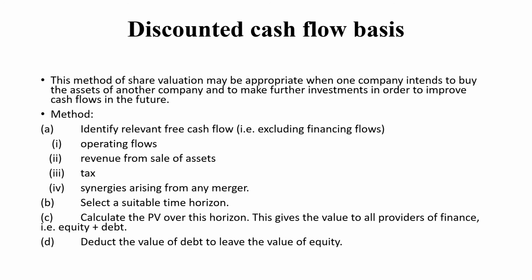Then calculate the present value over this horizon. This gives the value to all providers of finance, for example debt or equity, that is, the people who are providing you money in the form of debt or in the form of equity. So they will get the true value of that. Then deduct the value of debt to leave the value of equity. On that basis, we can determine the discounted cash flow of all the cash flows obtained from that company or firm.